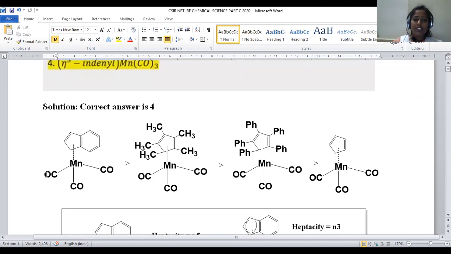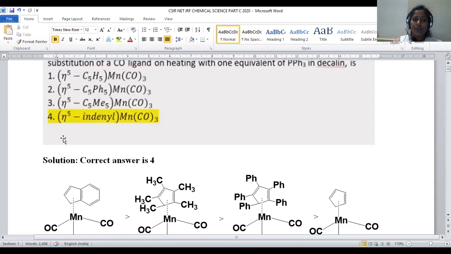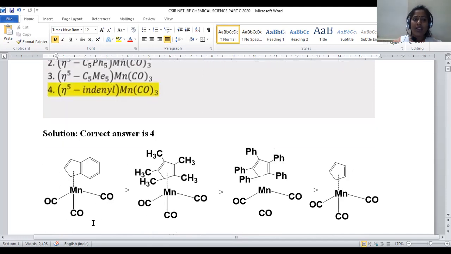One is manganese surrounded by 3 carbonyls and an indenyl moiety on one side. Eta-5 indicates the number of electrons released from that ligand. Eta-1 means 1 electron is donated, eta-2 means 2 electrons, and eta-5 means 5 electrons are given by that cyclic system, right?